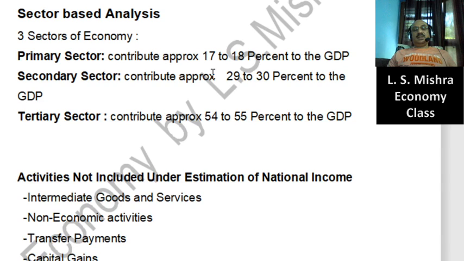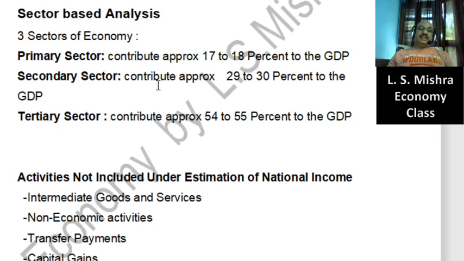So here you will remember in what way there were changes in all these sectoral analyses. Around 1990, it was the period of economic crisis in the country. In order to come out of the crisis, India adopted economic reforms in 1991, that is referred to as LPG, that is liberalization, privatization, and globalization.